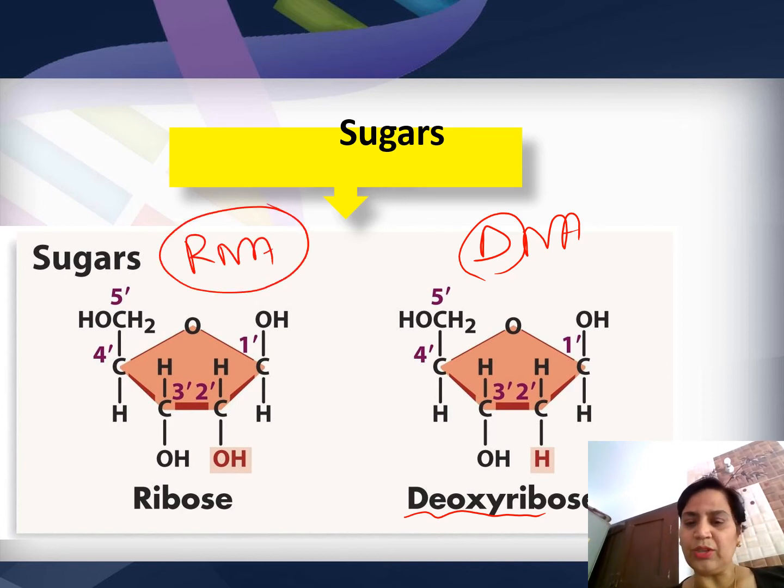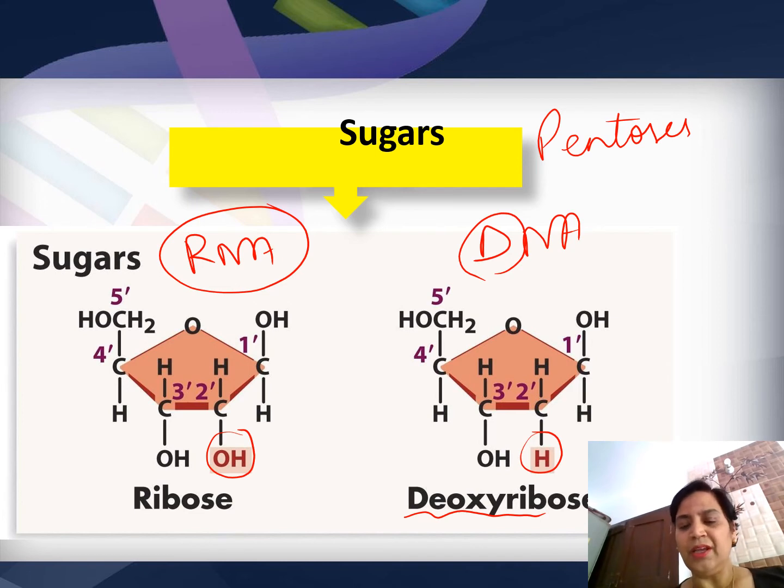And you can see both are pentoses. The sugar has 5 carbon atoms only. But the major difference is in the second position: in RNA a hydroxyl group is there, whereas here it is an H group. So the ribose sugar present in RNA is more susceptible towards hydrolysis in comparison to this.